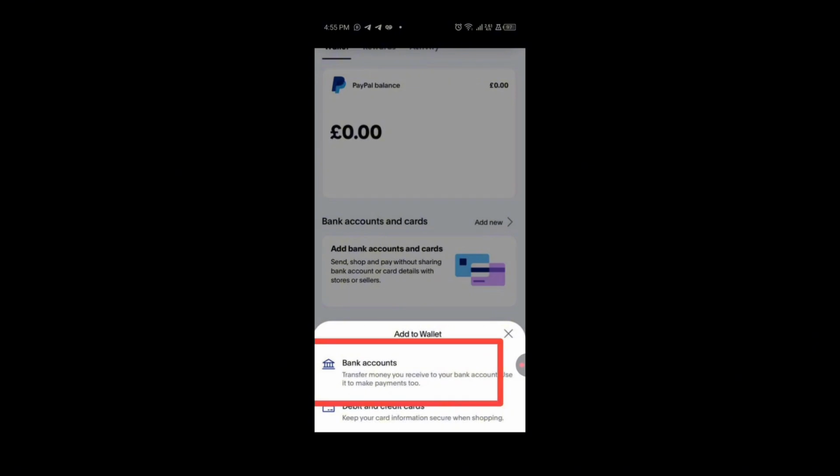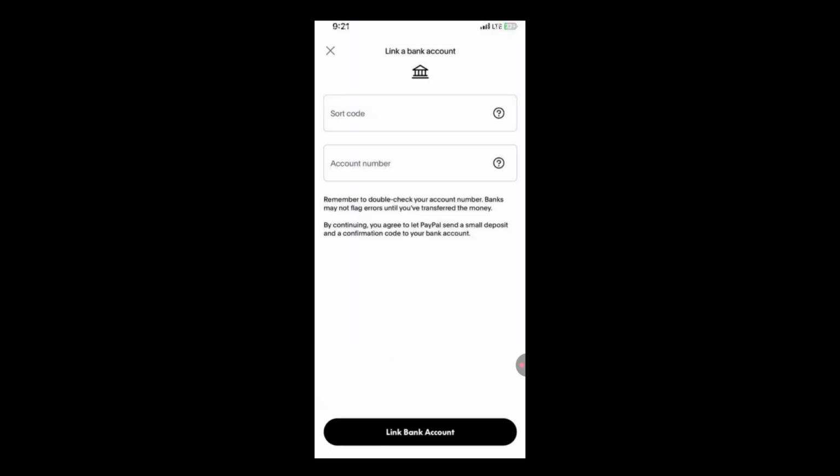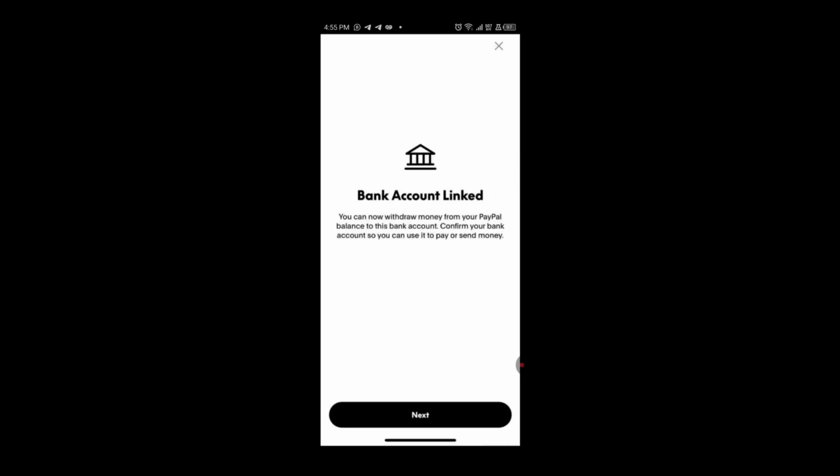This is where, when you link it to your PayPal, you can easily send funds from your PayPal to your bank account. To link a bank account, if you are using Grey, since this is a UK PayPal, they ask for your sort code and your account number. If Grey has already given you UK bank details, just go and look for your sort code and account number, input both and click on link bank account. It's going to bring something like this. You can now withdraw money from your PayPal balance to this bank account. Confirm your bank account so you can use it to pay or send money.